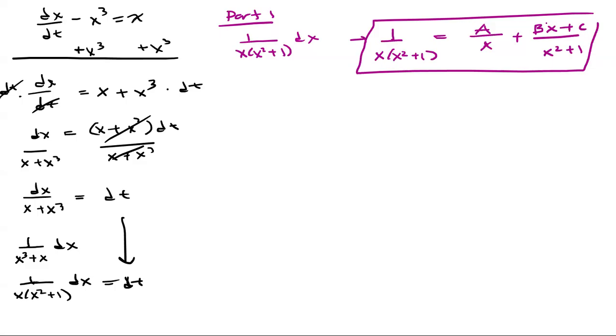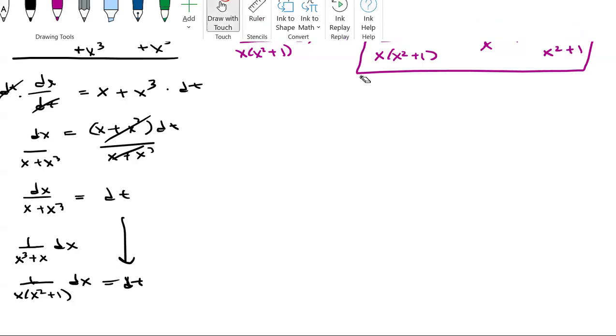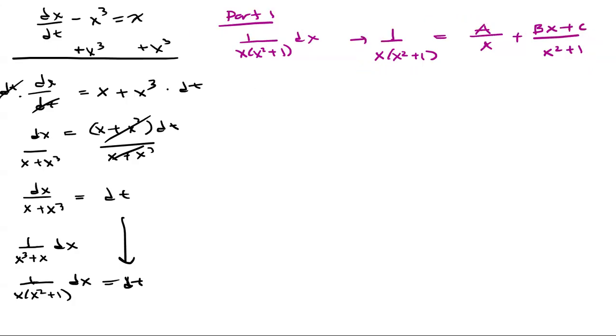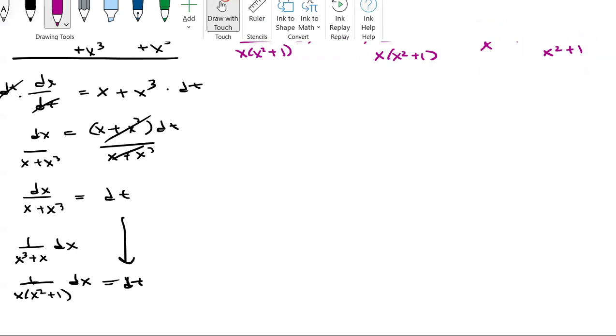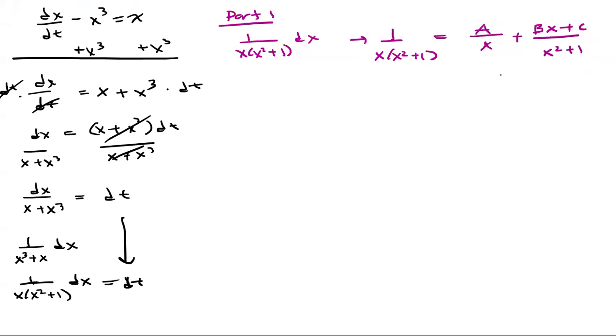Okay, so if we multiply everything by the LCD, which is x times x squared plus 1, on both sides, then on the left side, we'll just have 1. And on the right side, the x's here will cancel, and then we'll multiply by x squared plus 1.